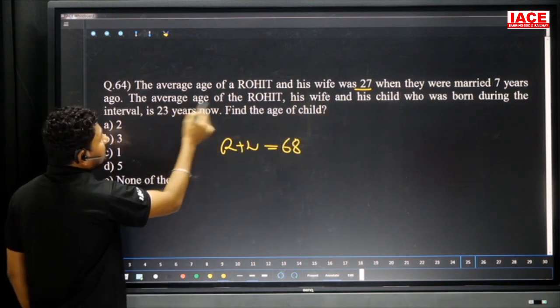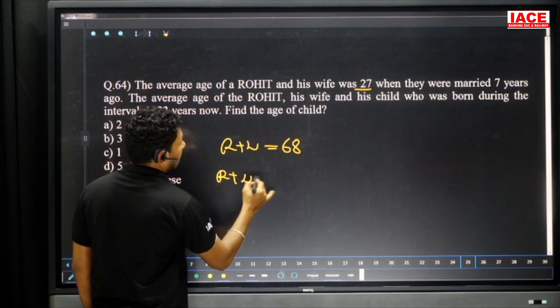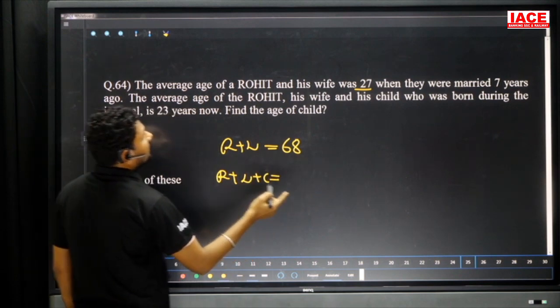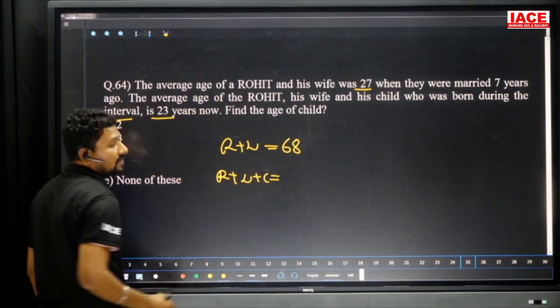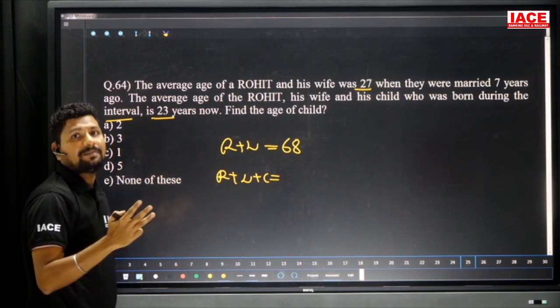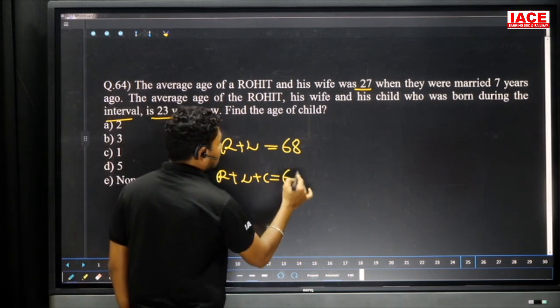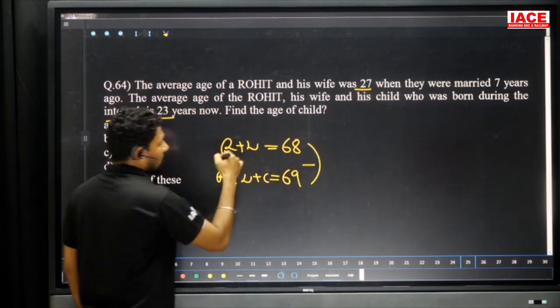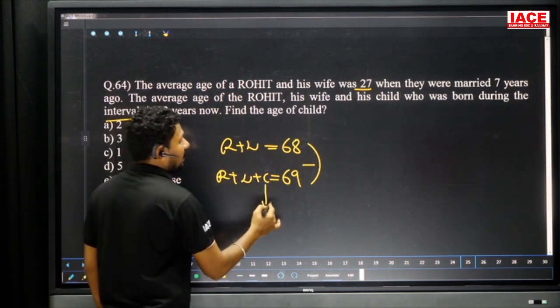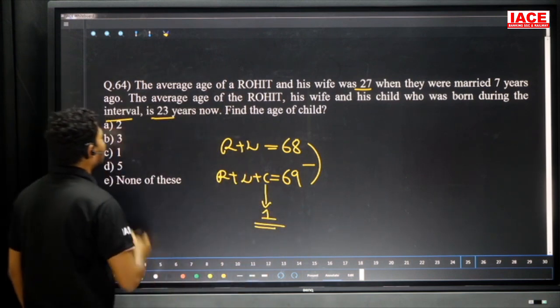And next, the average age of Rohit, his wife, and the child who was born during the interval is how many years? 23 years. The average of the 3 persons in the family, 23, is equal to 69. And we have to take the difference. Rohit and wife both will be cancelled. You will get the extra child value, which is how many years? 1 year. A 1 year old child.